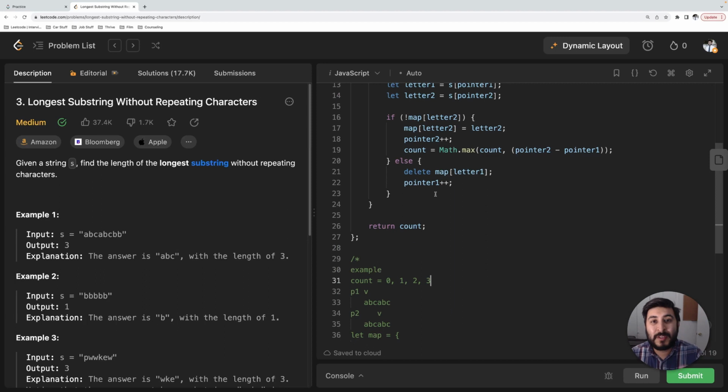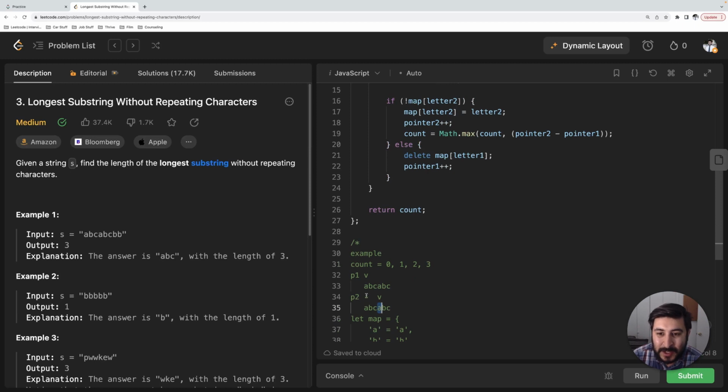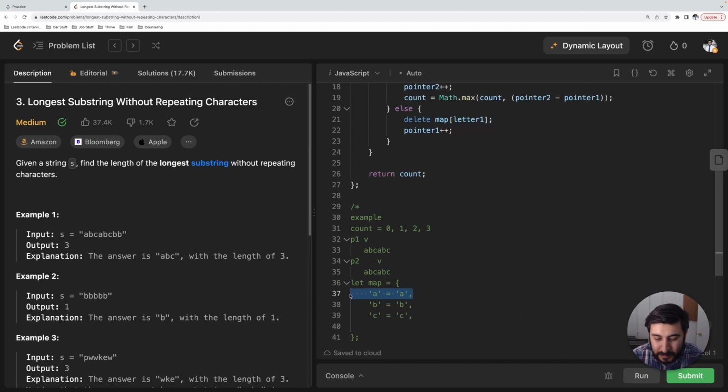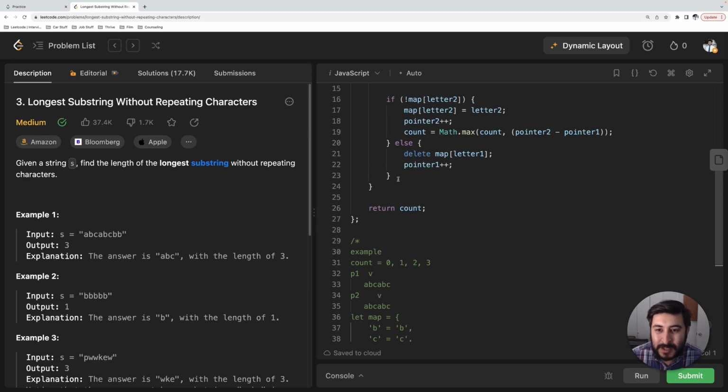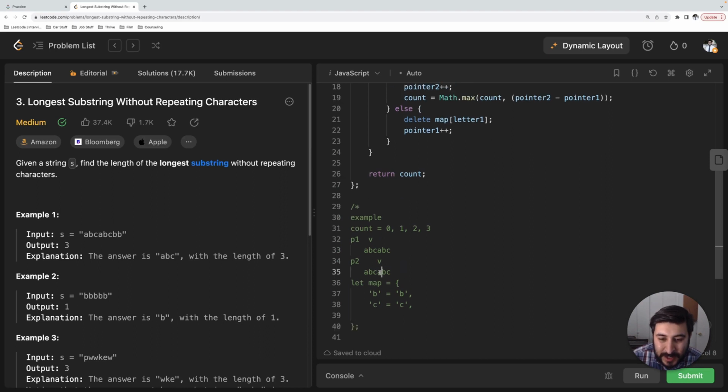Okay, so we're going to loop through the map again, and guess what? Pointer2, which is A, does exist. So what we're going to do is delete A. We're going to increment pointer1 to B. And now we're going to go through the map again. So we're going to say, all right, does map of letter2 exist? It does not, right? Because we got rid of letter A. So we're going to set A equal to A. We're going to increment pointer2, which is now B.